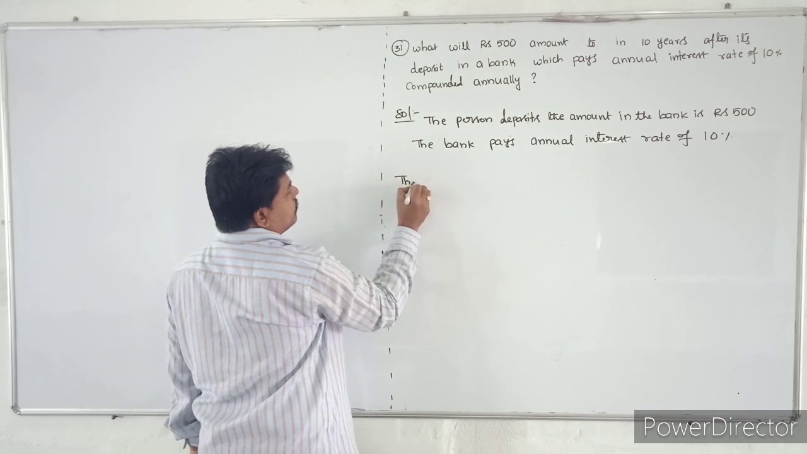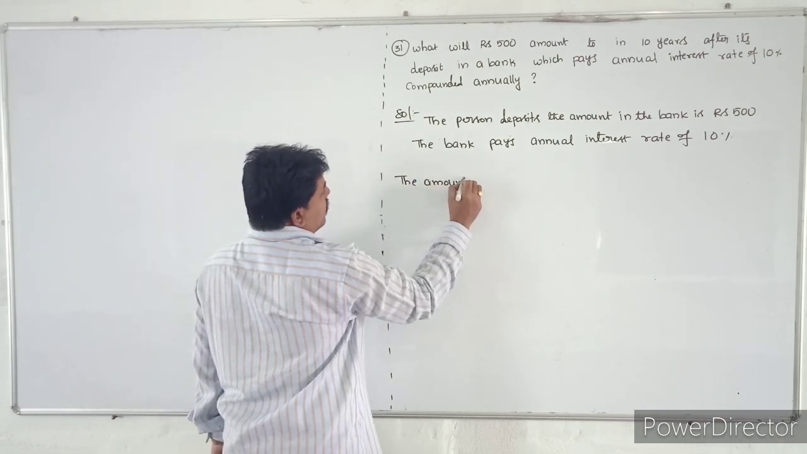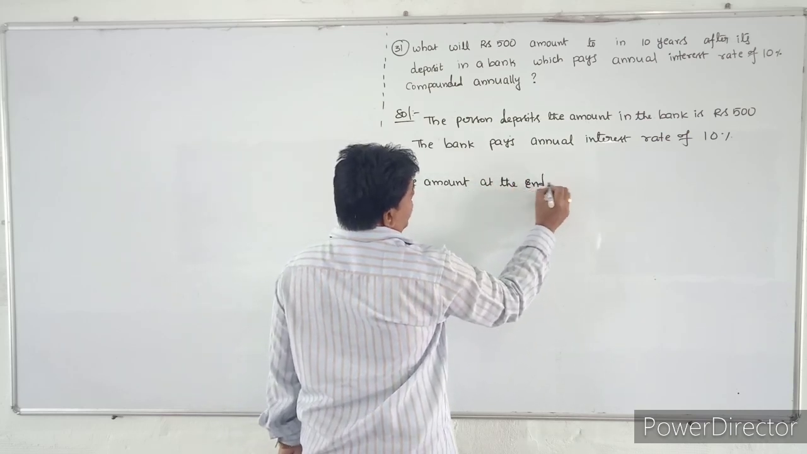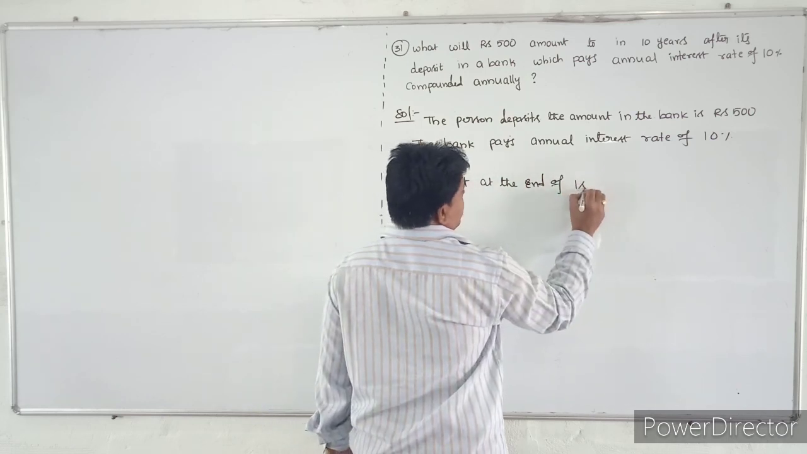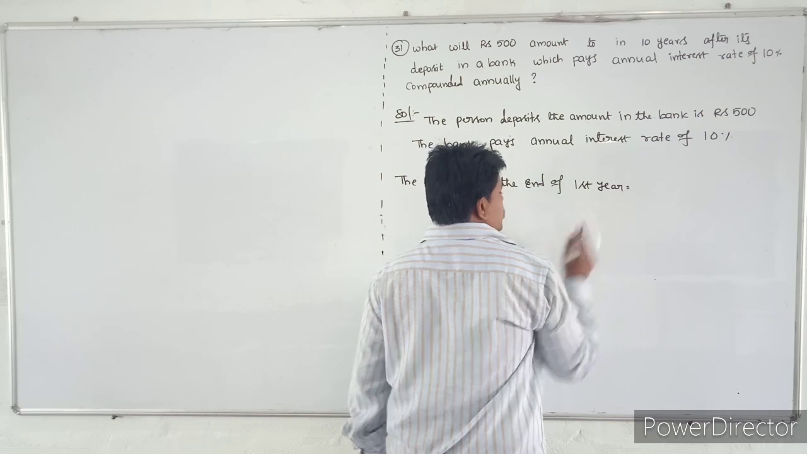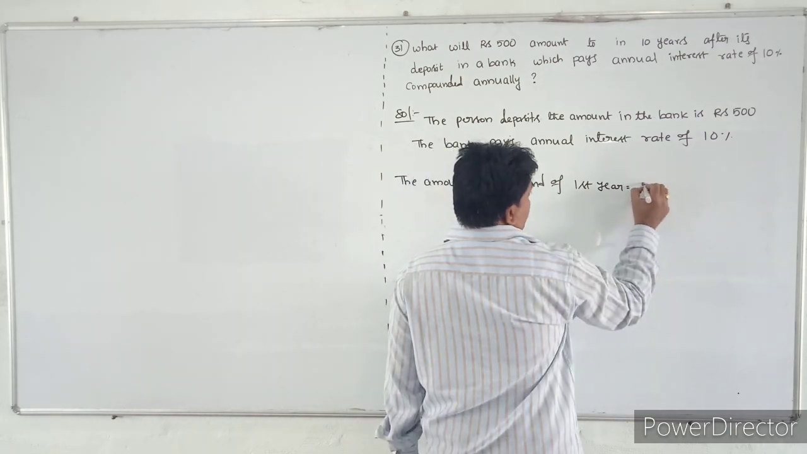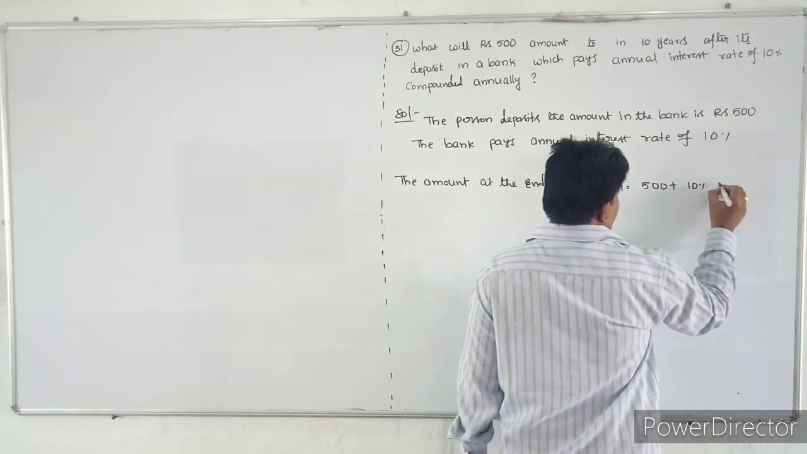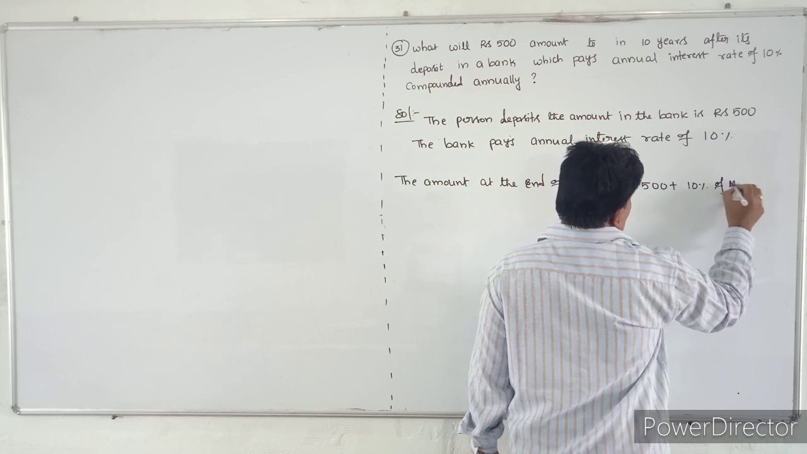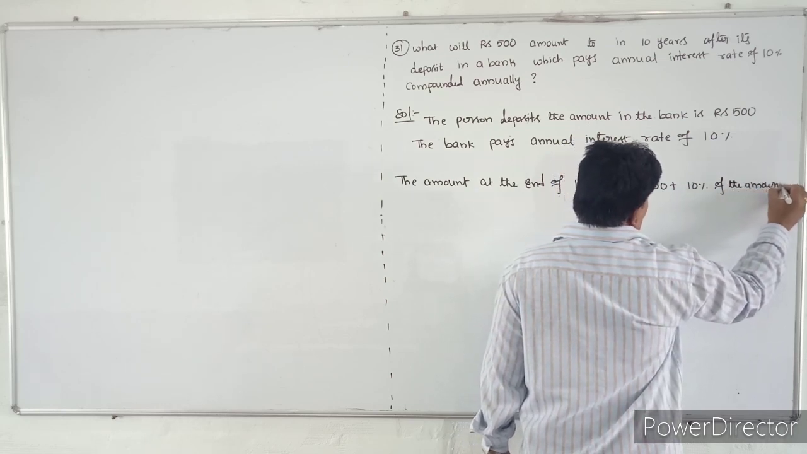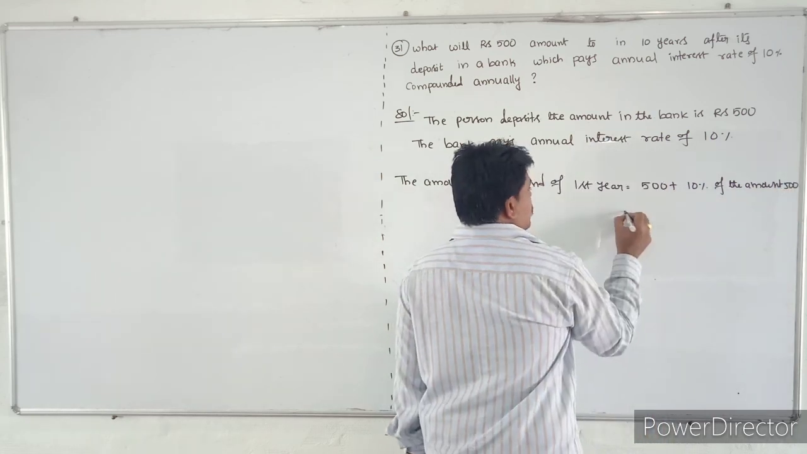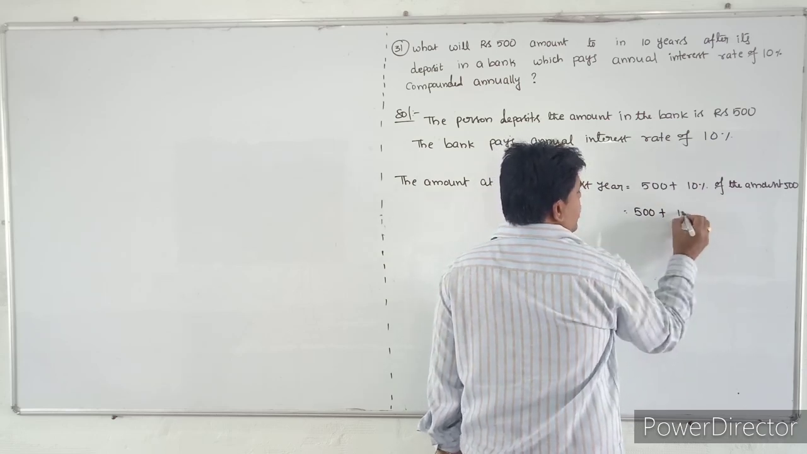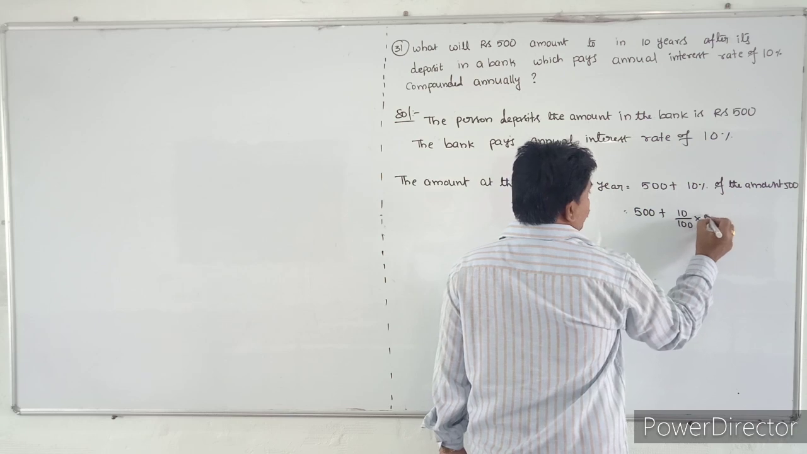So the amount at the end of the first year. At the end of the first year, what is the amount you got? That is nothing but 500 plus 10% of the amount 500. So that is 500 plus 10% of 500, meaning 10 by 100 into 500.